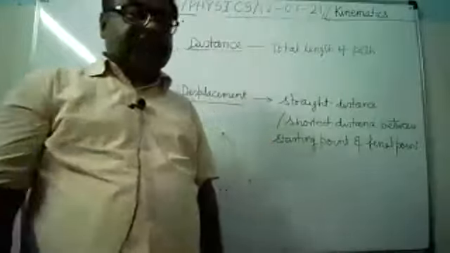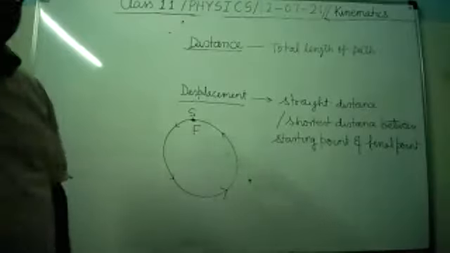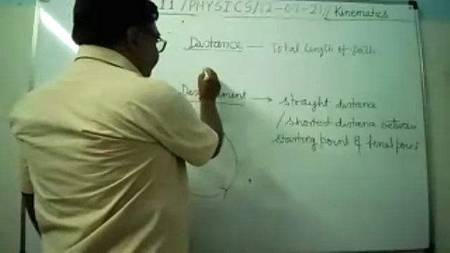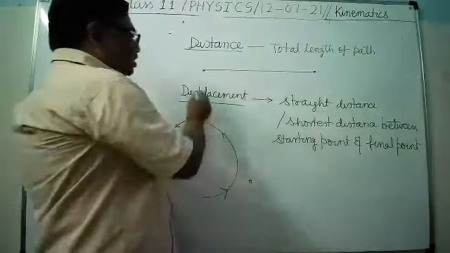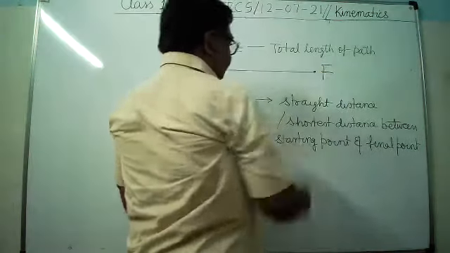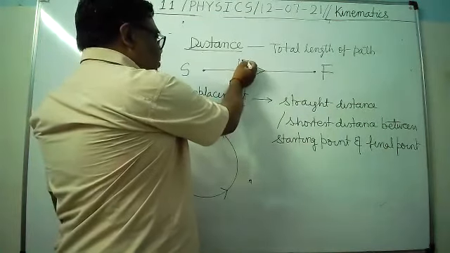Now you take another example. Here you can see, this is a body which is moving on a straight line. Is it clear? This is the starting point and this is the final point, and it moves along a straight line by 100 meters.